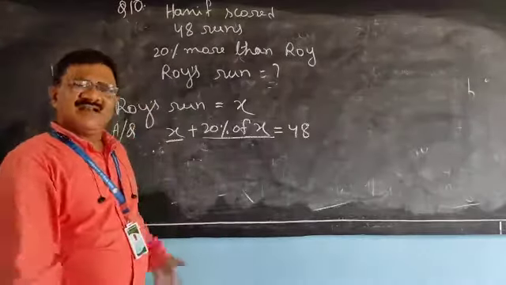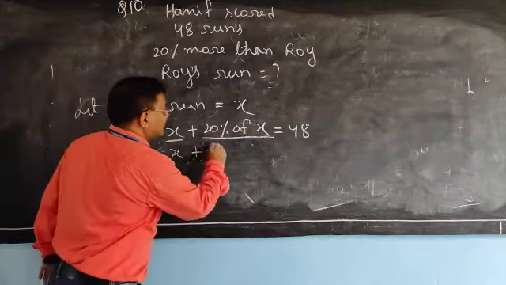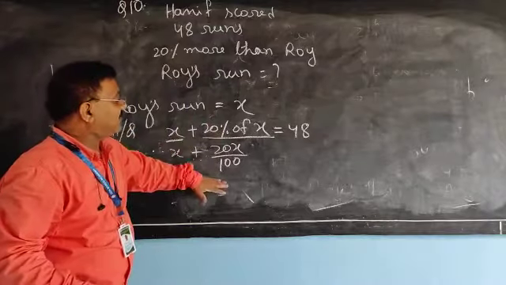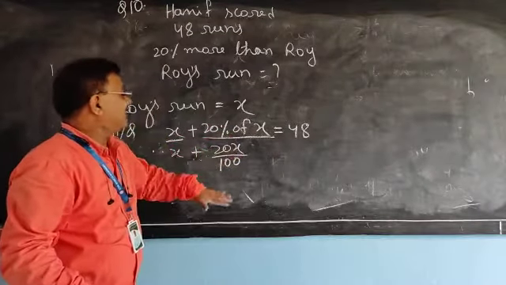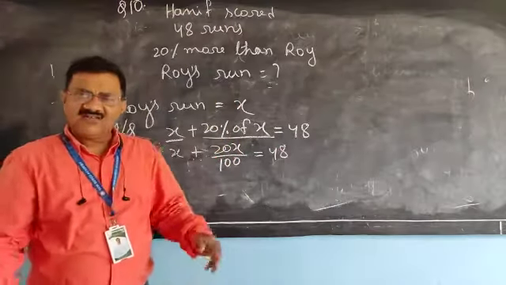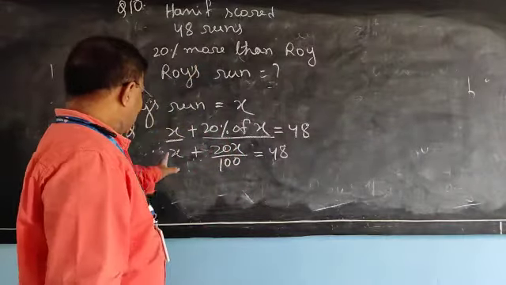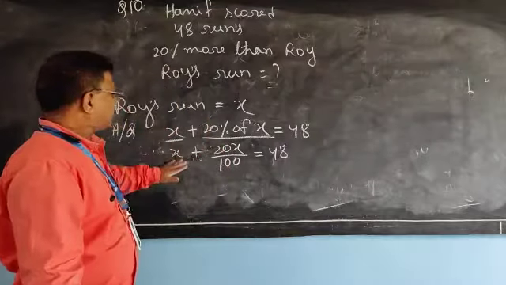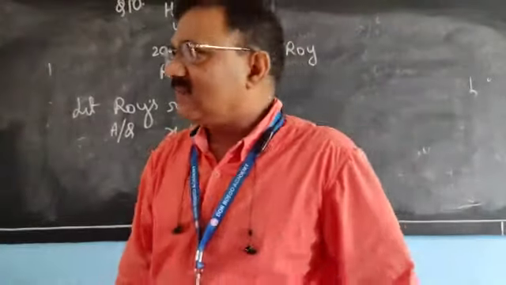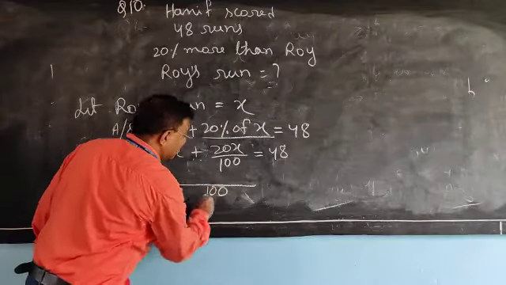Now let us solve it. X plus 20% of X. 20% means 20 by 100, of means multiply by X, so 20x by 100, and the sum is equal to 48. How to solve such a question? X is here and x is also here, like terms, so addition is possible. Take LCM as 100.